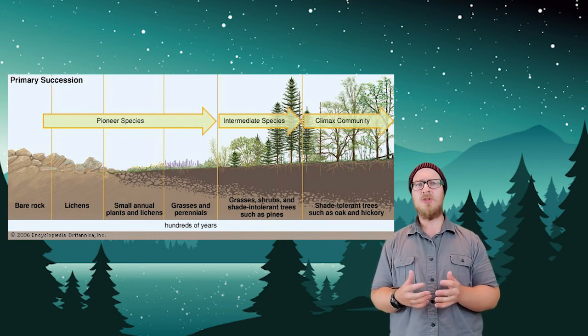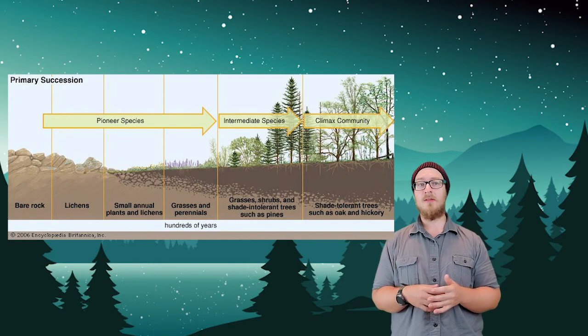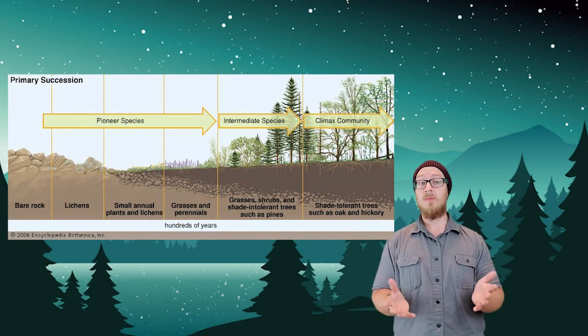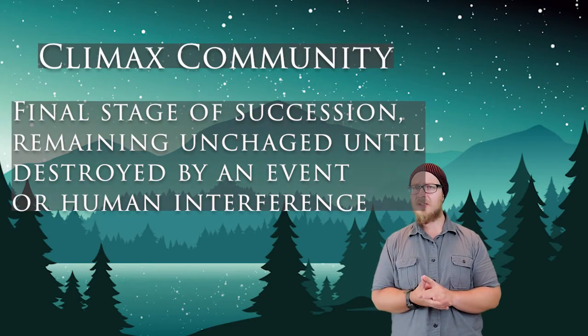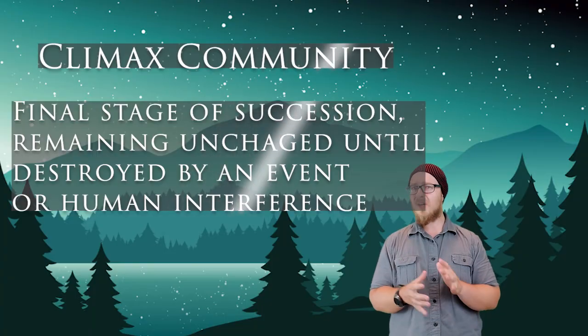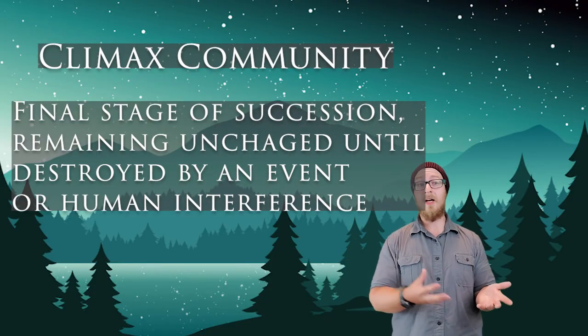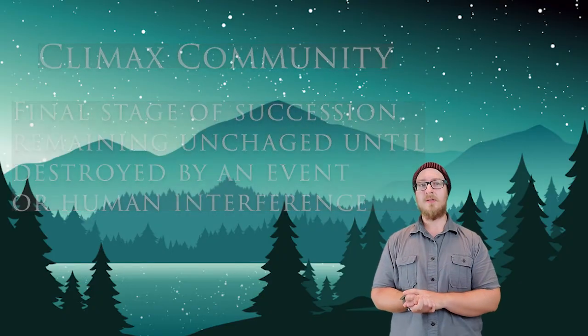Eventually, these species give way to hardwood tree species that outgrow and outshade the shrubs and evergreens, resulting in a climax community. A climax community is the final stage of succession, remaining relatively unchanged until destroyed by an event such as a fire or some sort of human interference.